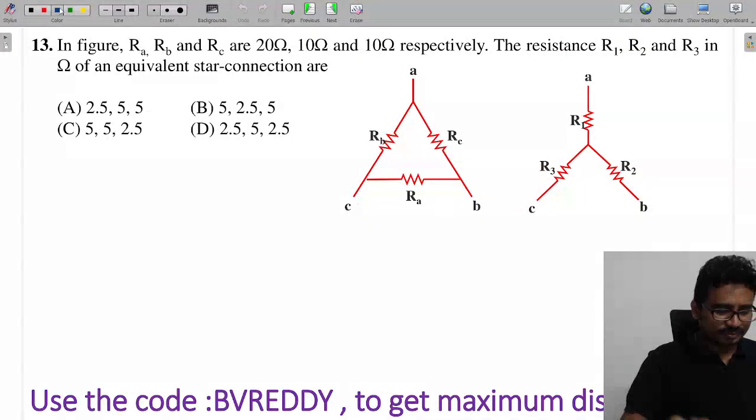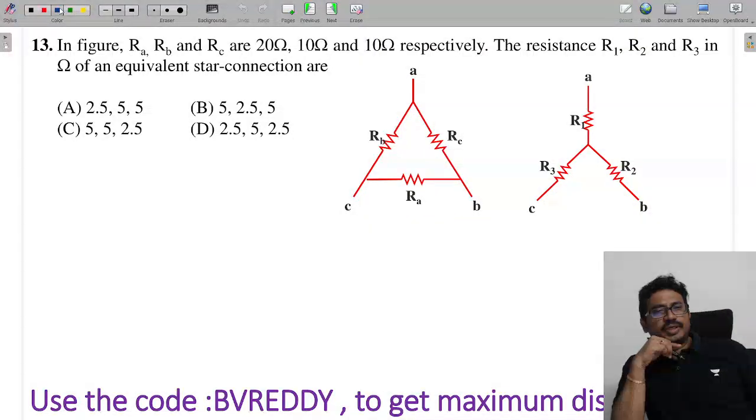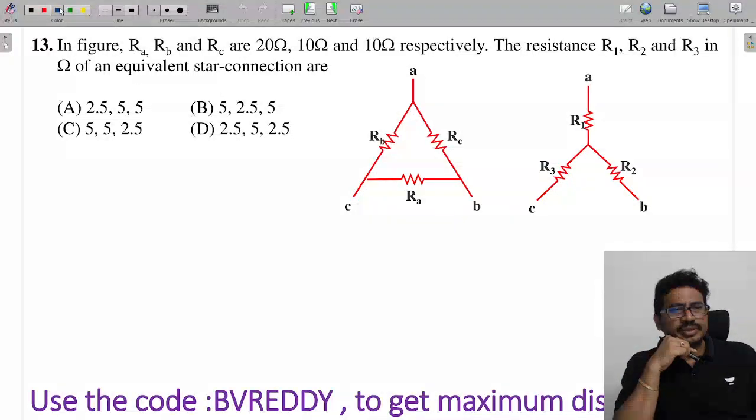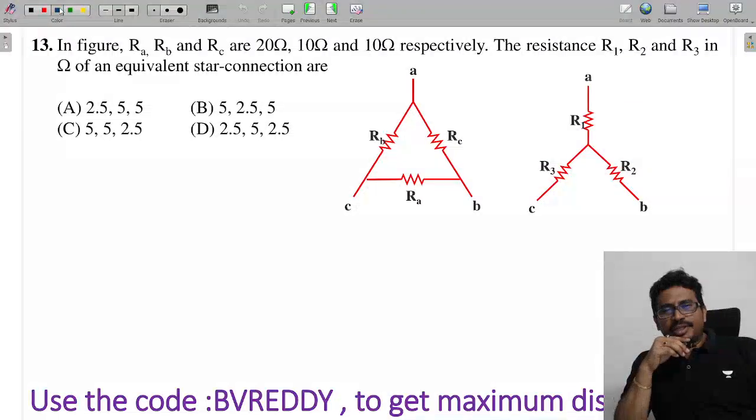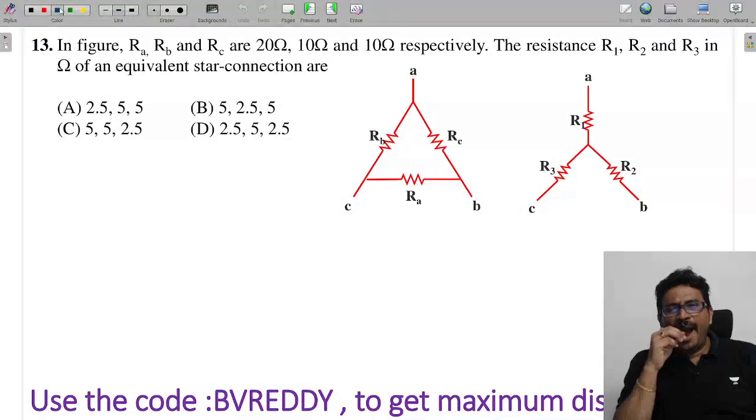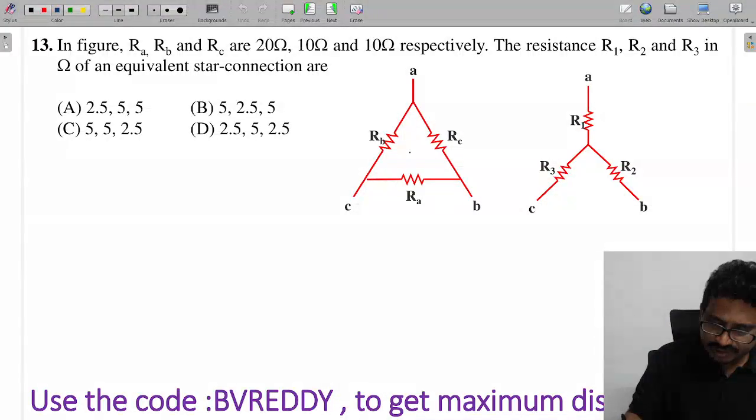Next one. In the figure RA, RB, RC are given, and they ask us to find R1, R2, R3. So tell me, this is nothing but what? Delta to star. So this is R1, and this is R3, and this is R2.